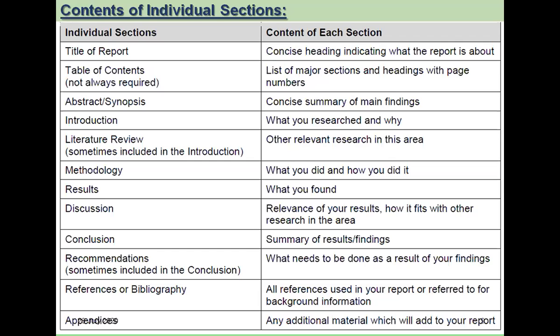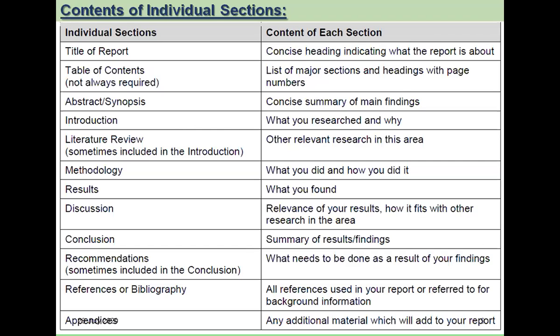In discussion, give the relevance of your result and explain how it fits with other research which has been carried out by other researchers in the area of the research work. In conclusion, based on the results which you have got, give the summary of results and stake your claims.